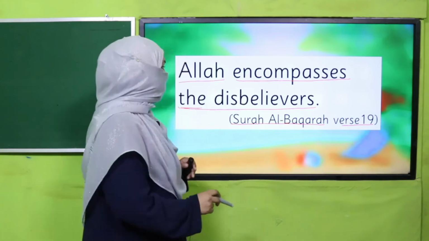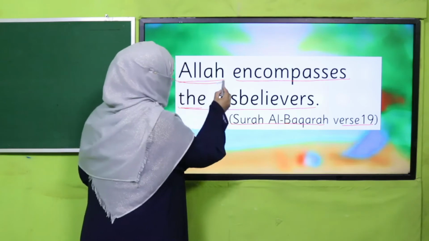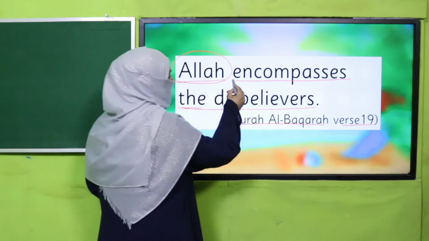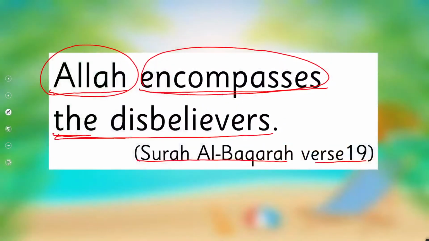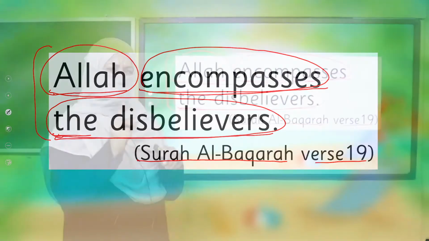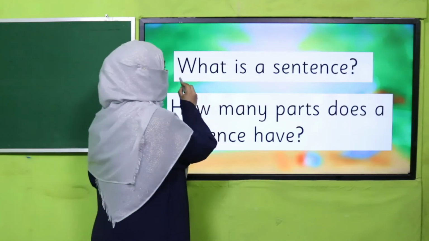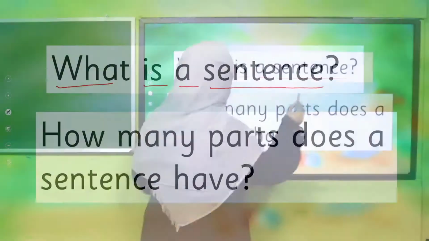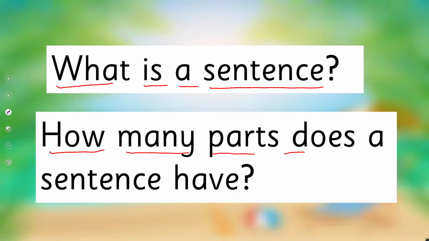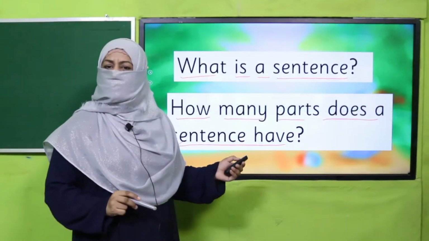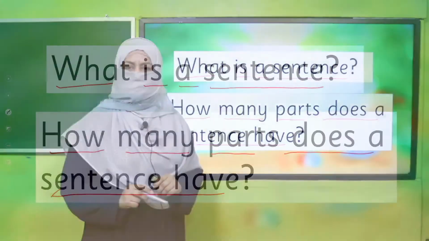So beta, now look at this. Here there are basically Allah encompasses and the disbelievers. So it is a complete sentence with 3 parts. Do you remember? We have talked about it. So first you tell me, what is a sentence and how many parts does a sentence have? Pause the video, answer these questions to your teacher and then come back.